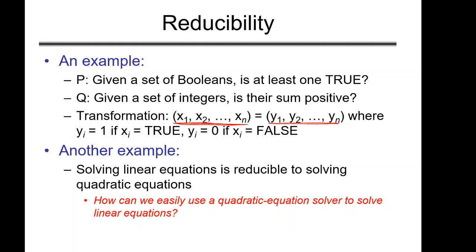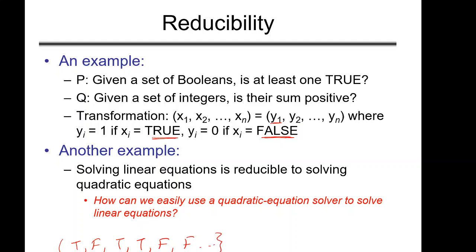Now how can we reduce, how can we convert one problem into the other? Let's say yi is 1 if xi is true, and yi is 0 if xi is false. Somebody will give us a set of boolean variables, say true, false, false, something like that.